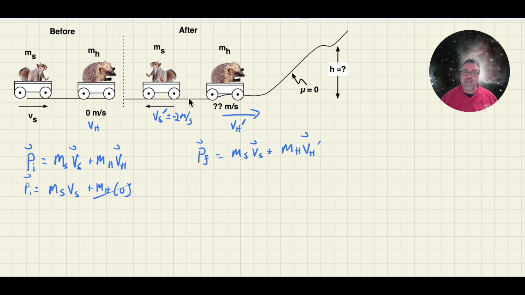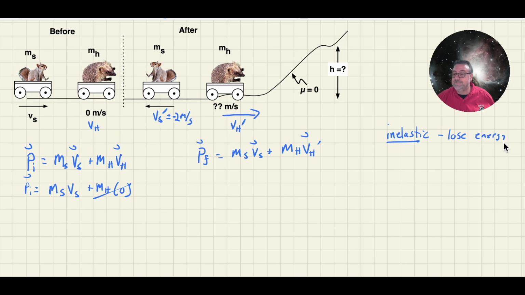Now, by the way, if they ended up sticking together, that is called a perfectly inelastic collision. You are almost always going to lose energy in a collision. Not necessarily. So in physics, an inelastic collision means you lose energy.